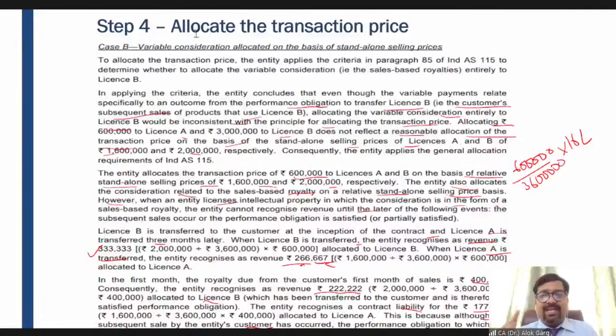But you need to see one aspect from the concept of the entire contract. If you are allocating a transaction price to multiple performance obligations, you need to see, is it reasonably similar to the standalone selling price? If it is not reasonably similar to the standalone selling price, in that case, you need to allocate the entire transaction price into the standalone selling price of these performance obligations, right?